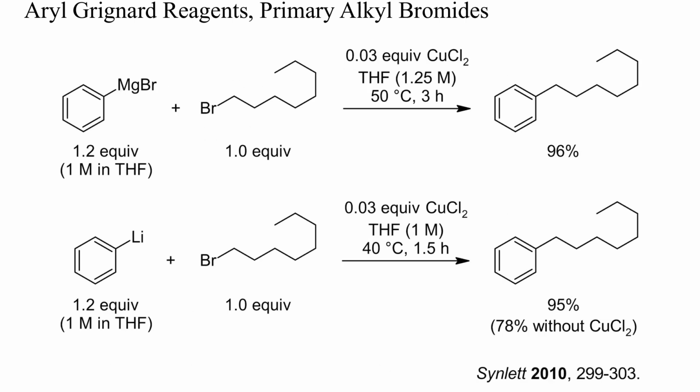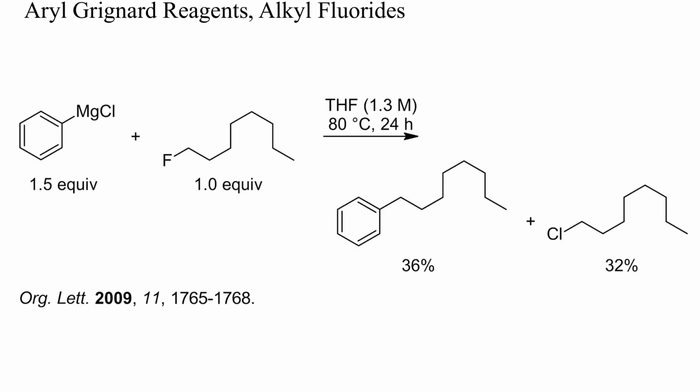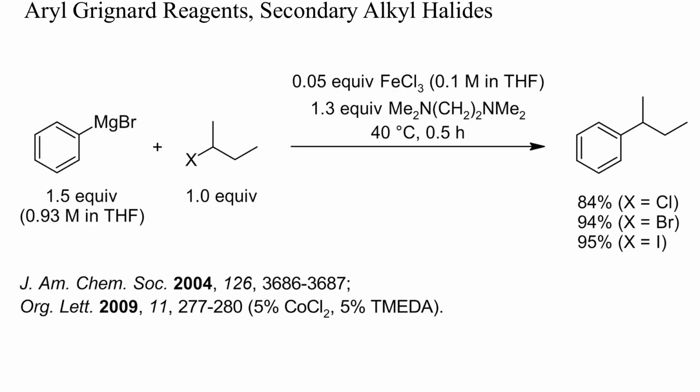Much better results can be achieved with alkyl bromides as electrophiles. Both phenyl magnesium bromide and phenyl lithium reacted cleanly with octyl bromide when 3% of copper chloride had been added. Without copper catalysis, the yields were lower. Alkyl fluorides are difficult to prepare, often toxic, and poor electrophiles. And as shown here, alkyl fluorides do not alkylate Grignard reagents well because of their low electrophilicity.